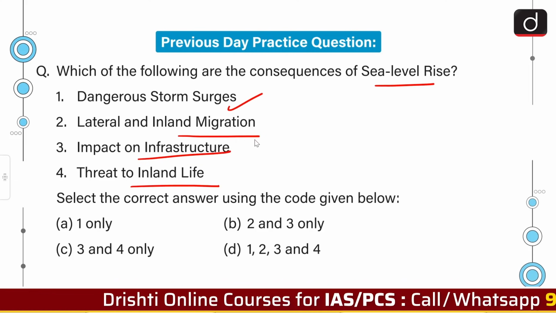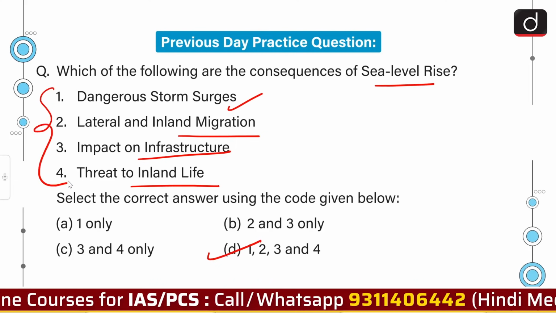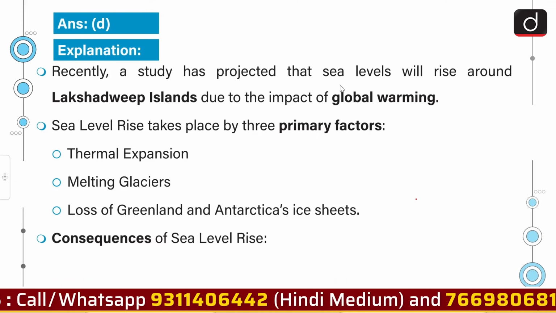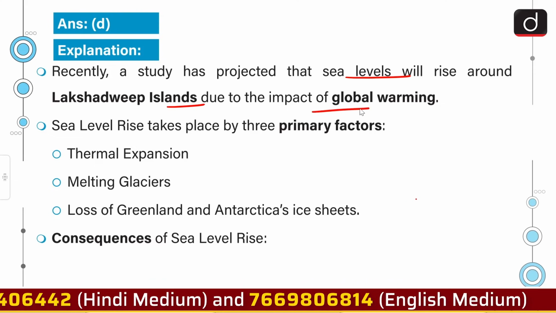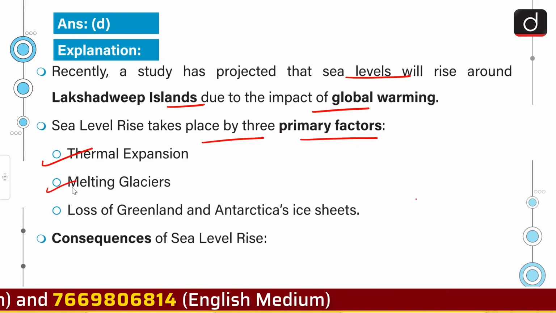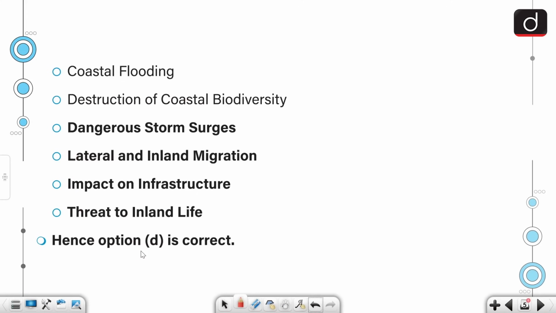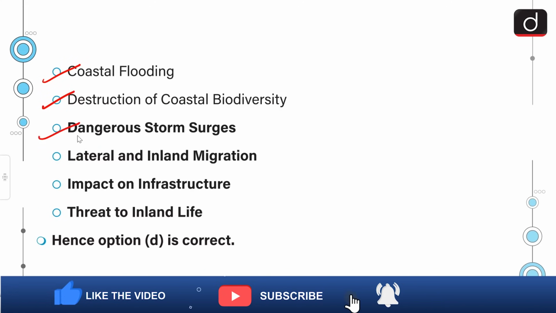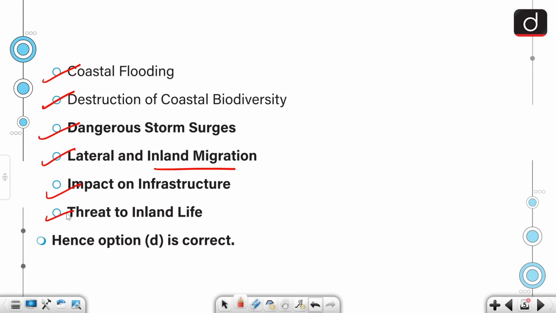Many of you have answered it correctly. The correct answer to this question is option D, that is 1, 2, 3 and 4. All are a consequence of sea level rise. So let's move on to the explanation. Recently, a study has projected that sea level will rise around Lakshadweep Islands due to the impact of global warming, and sea level rise takes place by three primary factors: thermal expansion, melting glaciers, loss of Greenland and Antarctica's ice sheets, and consequences we can see as follows: coastal flooding, destruction of coastal biodiversity, dangerous storm surges, lateral and inland migration, impact on infrastructure and threat to inland life.